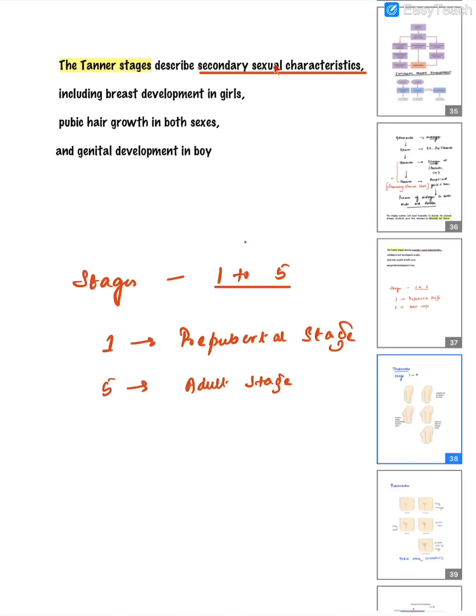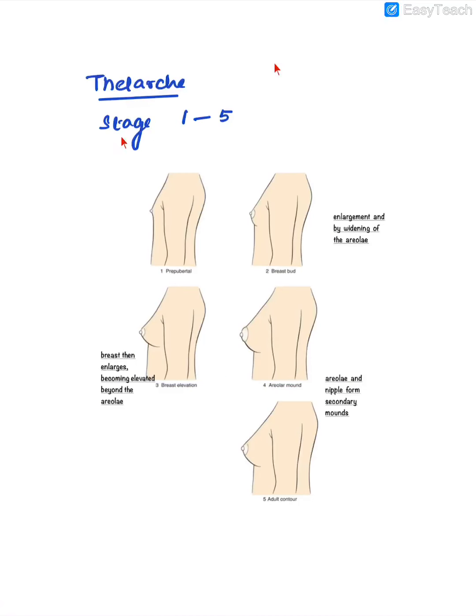If we look at the stages of thelarche, stage 1 is the prepubertal stage. In stage 2 there is enlargement and widening of the areola. In stage 3 the breast enlarges and becomes elevated beyond the areola. In stage 4 secondary mounds will develop, and in stage 5 the adult contour of the breast will be obtained.